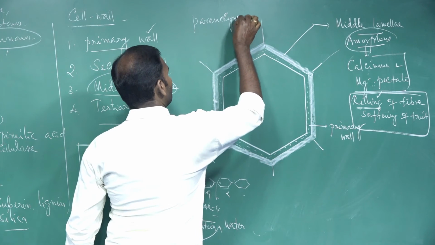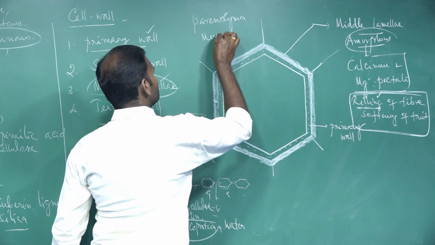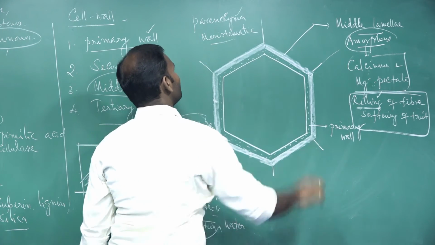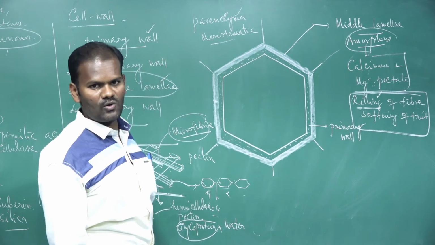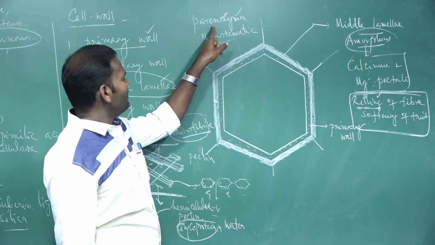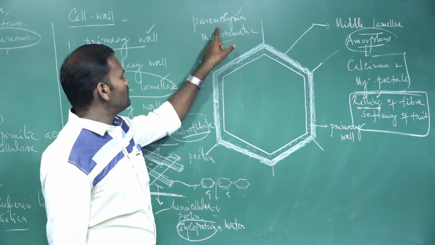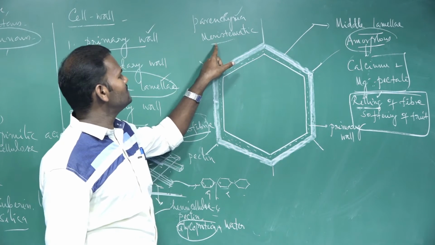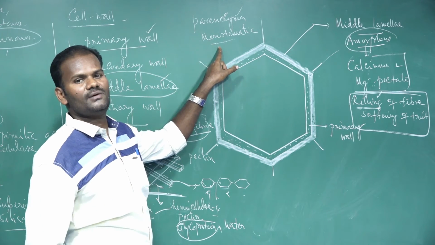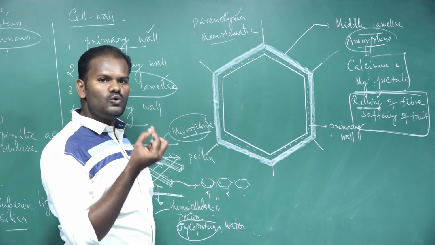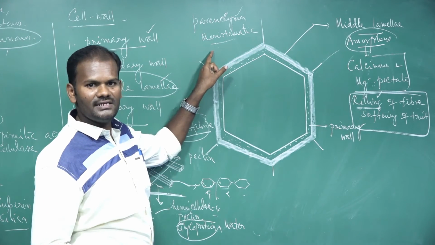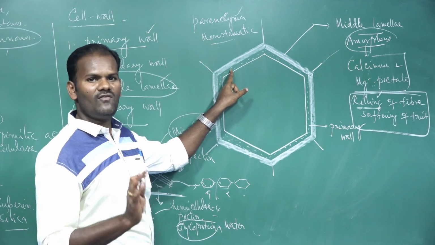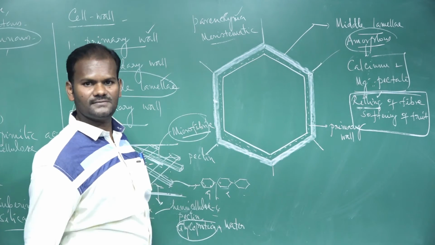Parenchyma and meristematic cells. Parenchyma, you know that it is one of the simple tissues: parenchyma, collenchyma, sclerenchyma. In the parenchyma cell, only the primary wall is present; the secondary wall is absent. In addition to that, meristematic tissue, which is called meristem, is the dividing portion of the plant body. It is present in the root tip and shoot tip, that is a meristematic region. In the meristematic cells, there is only the primary wall; the secondary wall is absent.